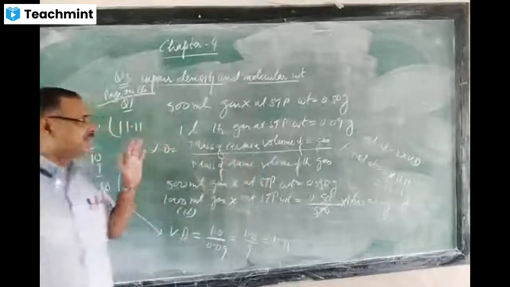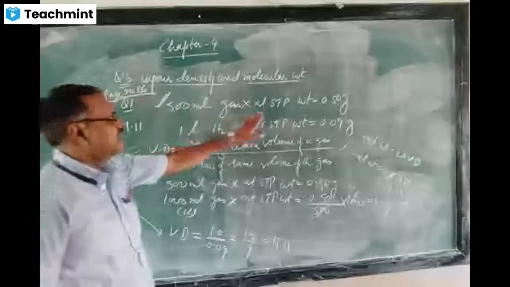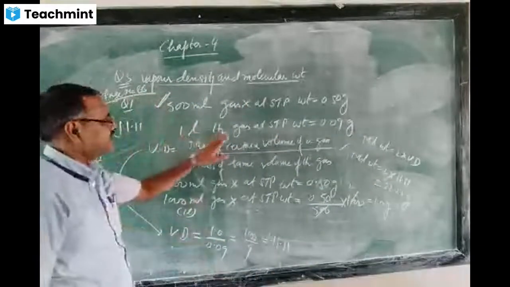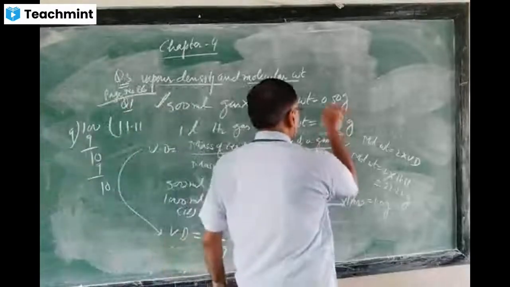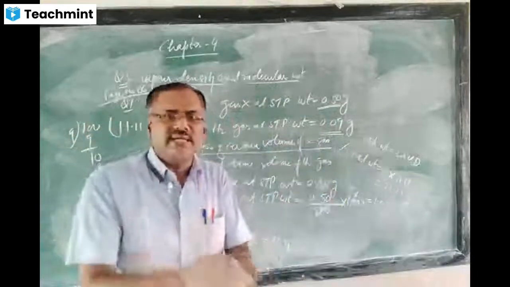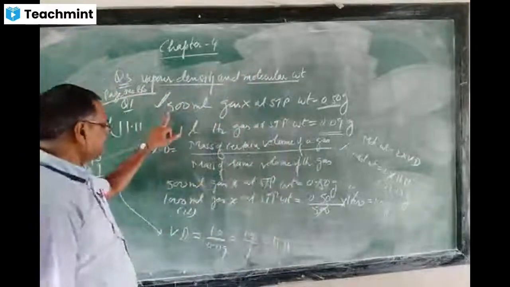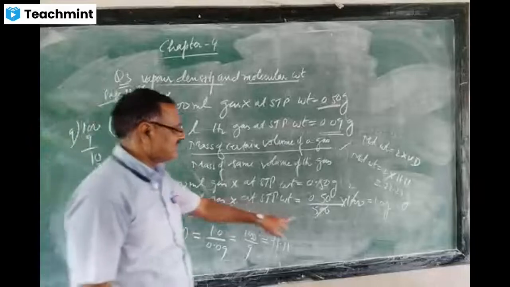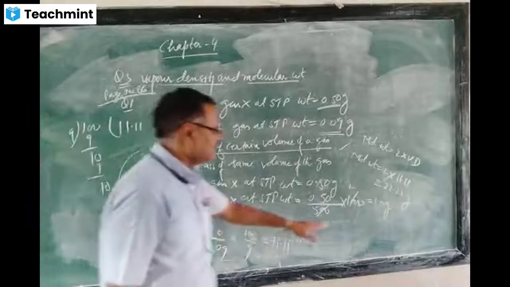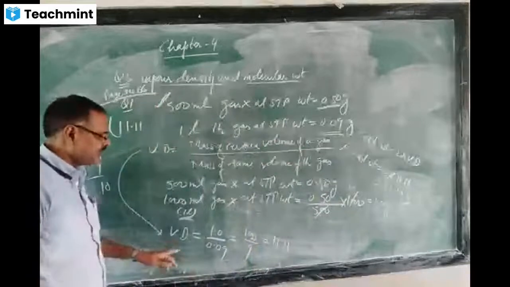Just see what is given. Here it is given 500 ml of gas X at STP, the condition is the same, the weight is given 0.05 gram, and 1 liter of hydrogen weight is given 0.09 gram. Both the gases are present at the same condition, STP, but the problem is that their volumes are not the same. That's why I have calculated the 1000 ml gas X mass, which is 1 gram. Here the volume is the same. 1 liter gas X mass is 1 gram, 1 liter hydrogen mass is 0.09 gram. So we can apply the vapor density formula.